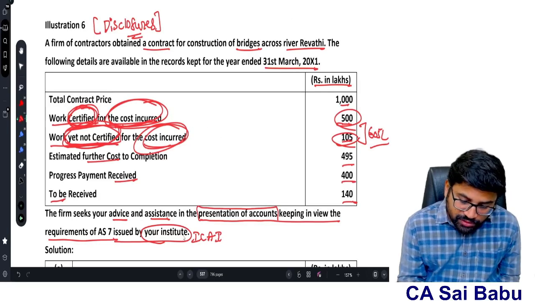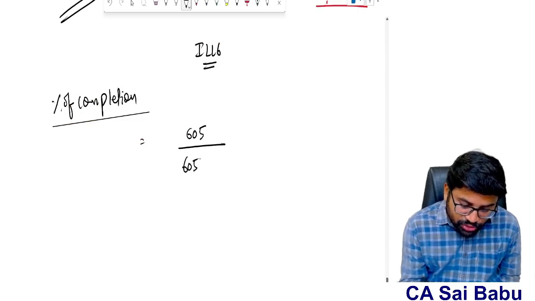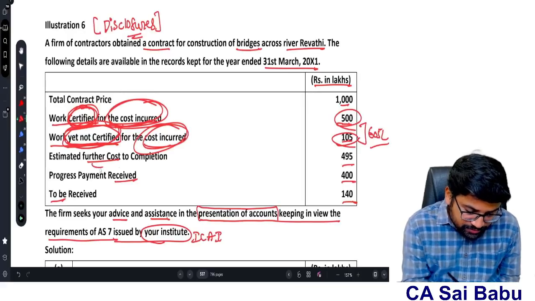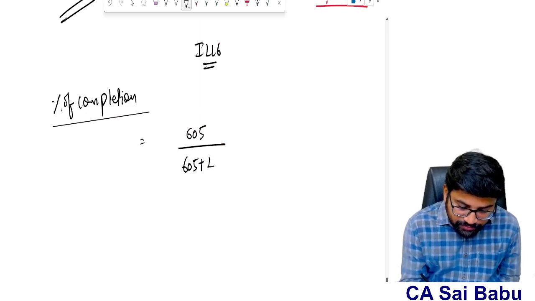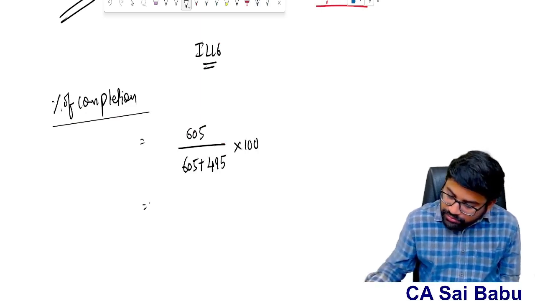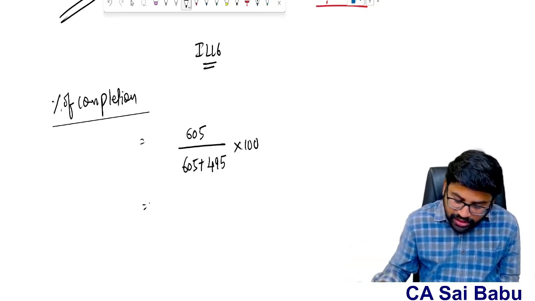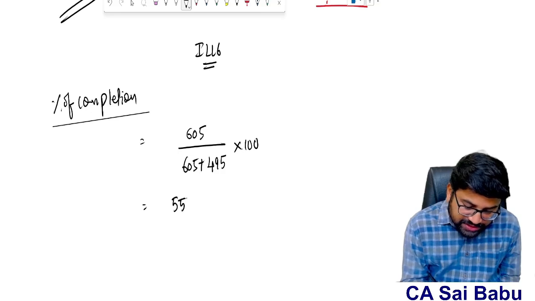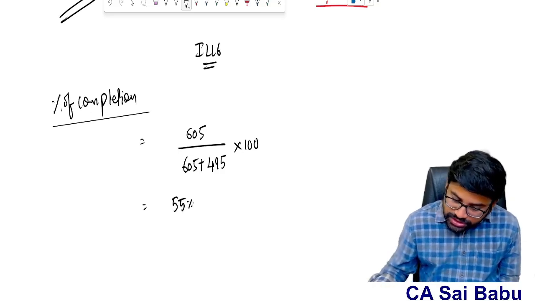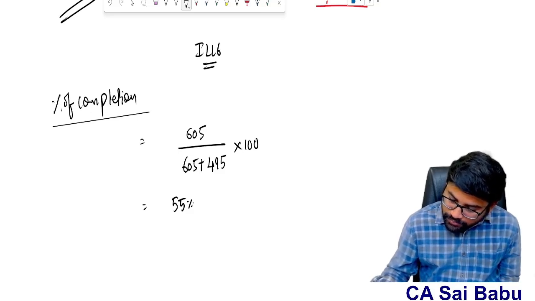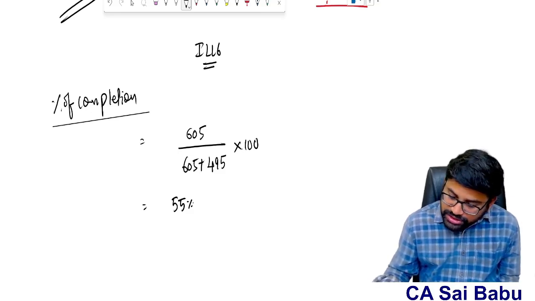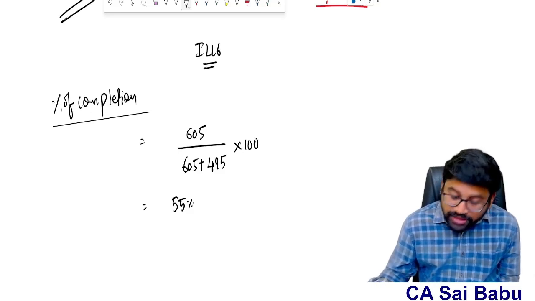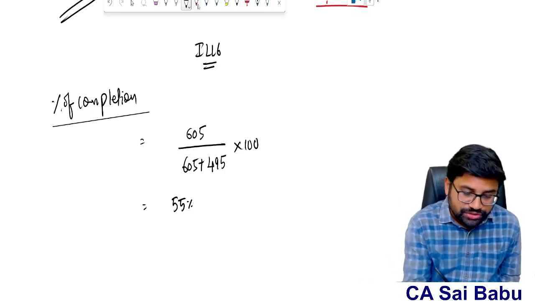Divided by 605 plus what is the further cost to incur, sir? 495. So 605 plus 495, it will be 1100. So 605 divided by 1100 is 55%. The contract is 55% finished, sir.